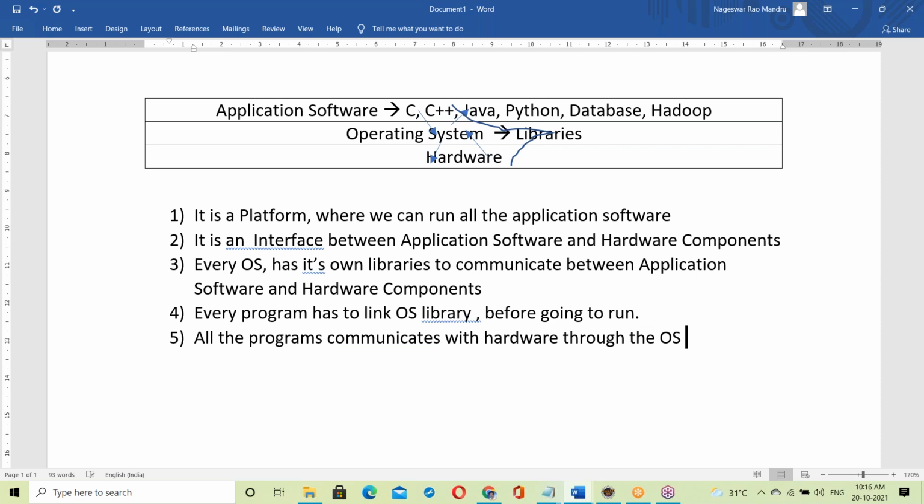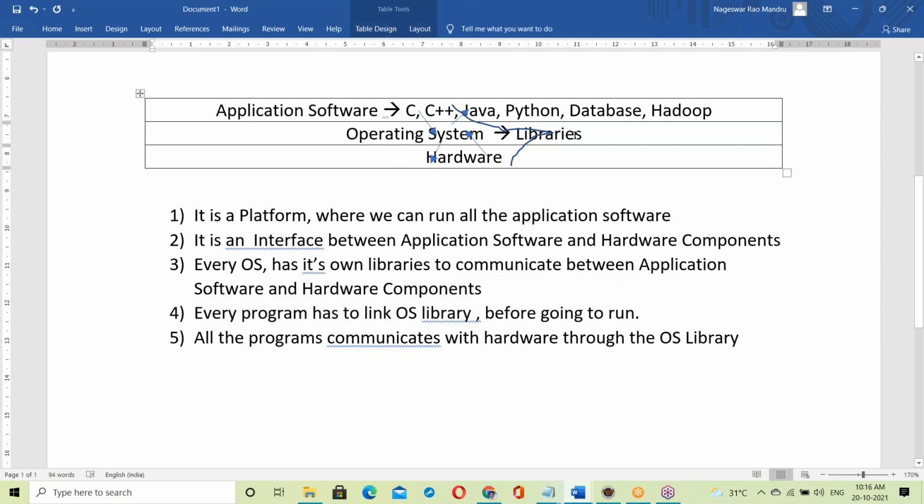The OS library plays the key role in this communication. All programs communicate with the hardware through the OS library only, so for this purpose every program has to link.